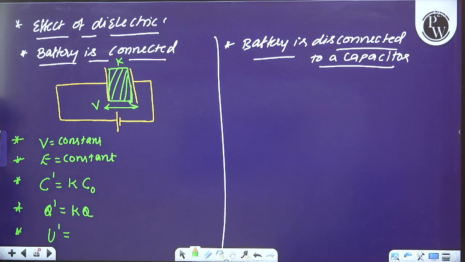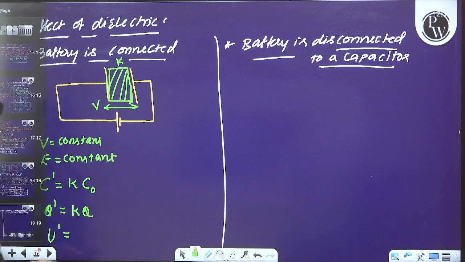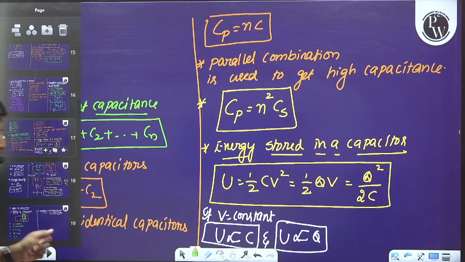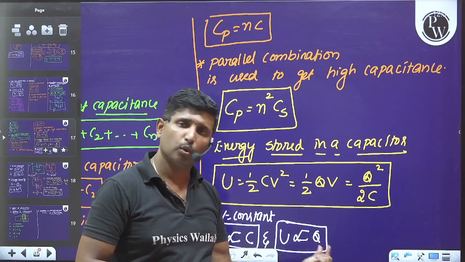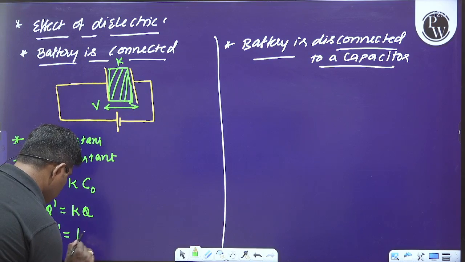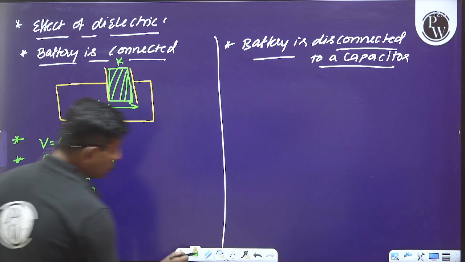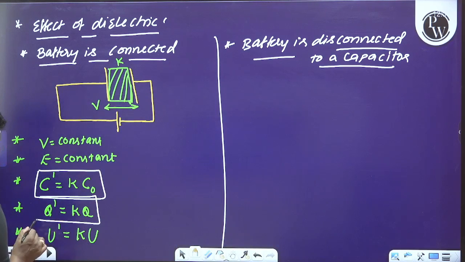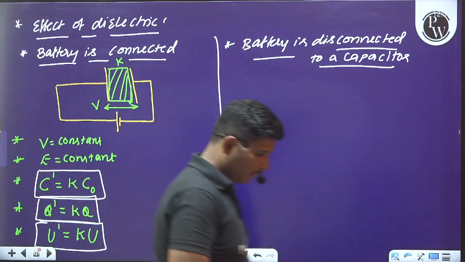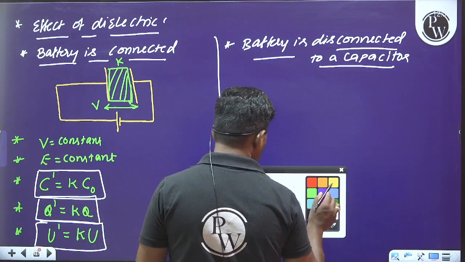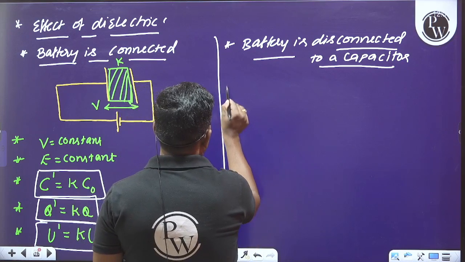Now, what can you say about the energy stored on the capacitor, U dash? Whenever the potential difference is constant, the energy stored is directly proportional to charge. Is it clear? Therefore, the potential energy will also be increased by k times the initial potential energy. These are the things we have to keep in our mind whenever the battery connected to a capacitor is not disconnected and a dielectric is introduced. Now let us move on to the second case here.